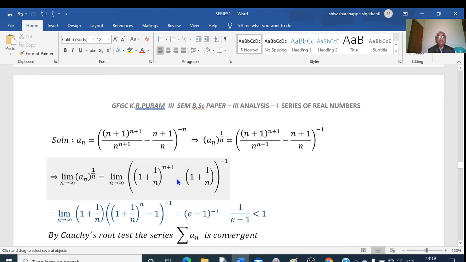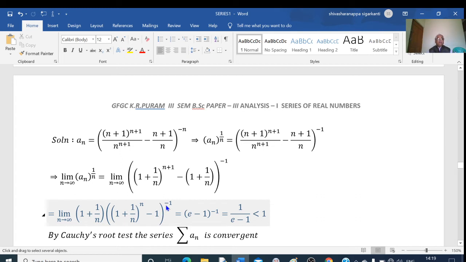Now here, in this term the power n+1 is there, so I will write this as this to the power of n into one term. So that is the limit as n tends to infinity of (1 + 1/n)^n into (1 + 1/n). And (1 + 1/n) is here, so I will take that as a common factor. In this term, what remains is (1 + 1/n)^n, minus, in this term 1 remains, whole to the power of minus 1.